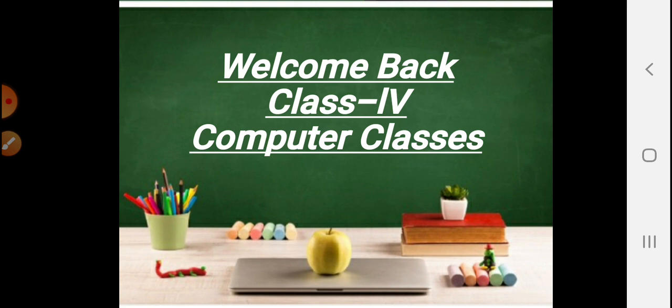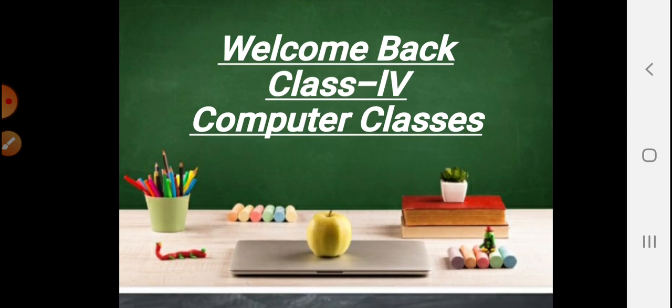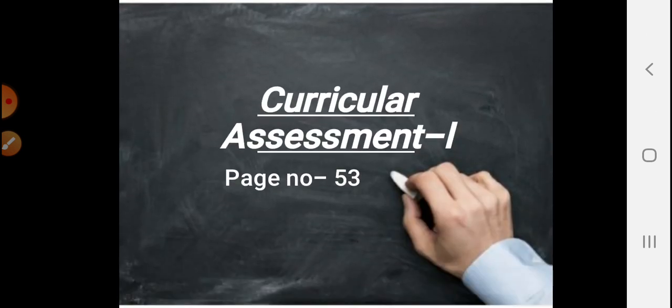So, in our last video, we did a little part of our curricular assessment, on page number 53. We have already completed A part, which is MCQs in the book only. Then B part, give very short answers to the following questions.